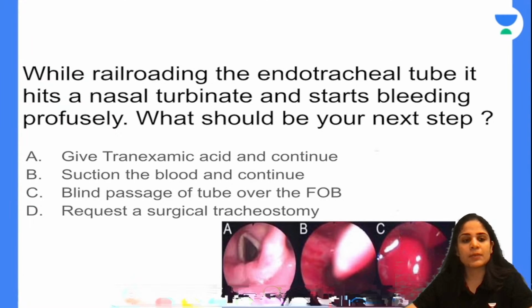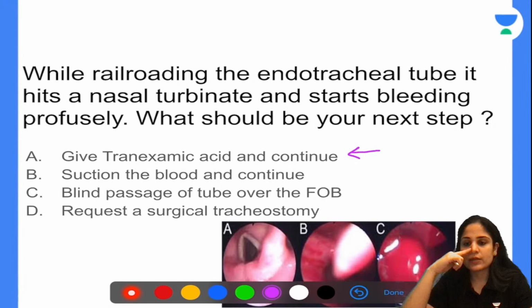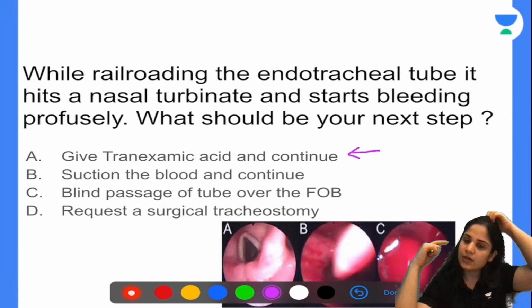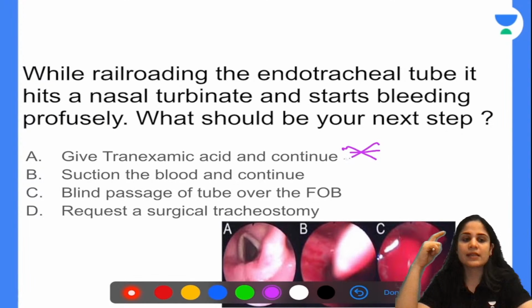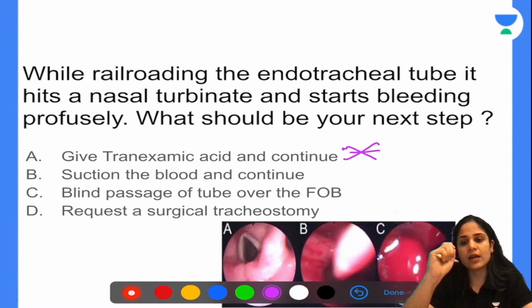Next, can you suction the blood and continue? Now, you know that your nasal cavity is highly vascular in nature. So there are a lot of bleeders in the nasal cavity. You may have hit a small artery or a capillary, which may not stop bleeding even if you suction. So you keep on suctioning, the blood will keep on coming. So you cannot suction and continue.